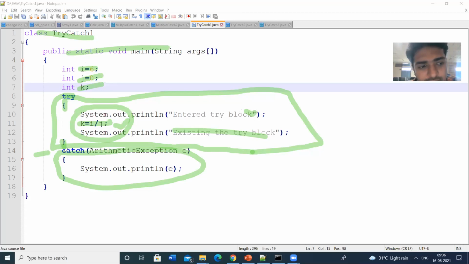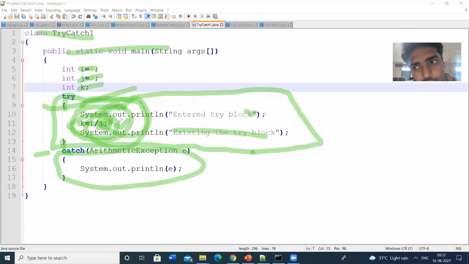There is a chance of getting error here, i by j. If you give j value as 0, then it will return some exception. So there is a need to handle that exception. That's why these statements are kept in the try block.